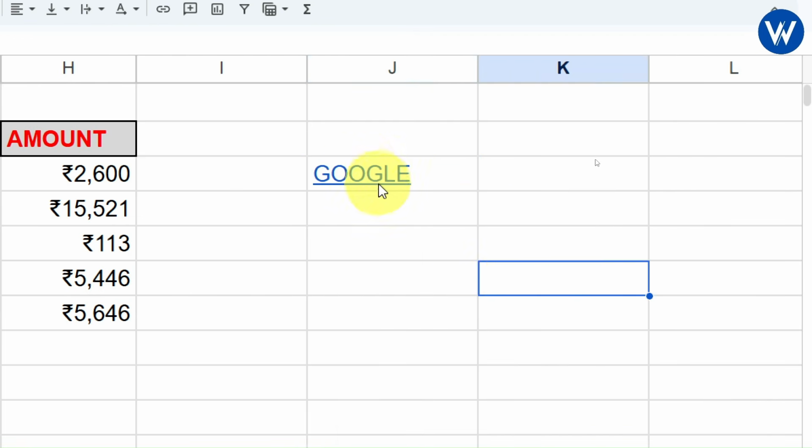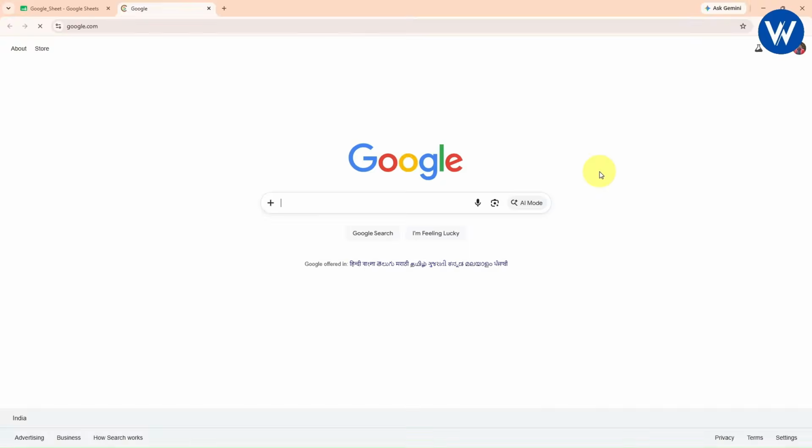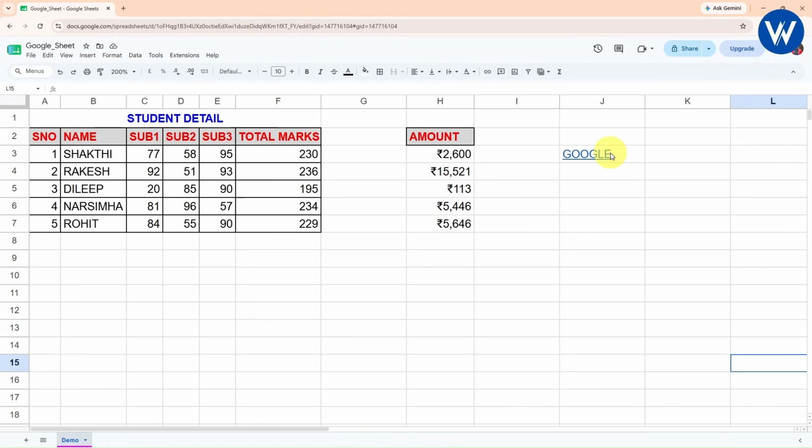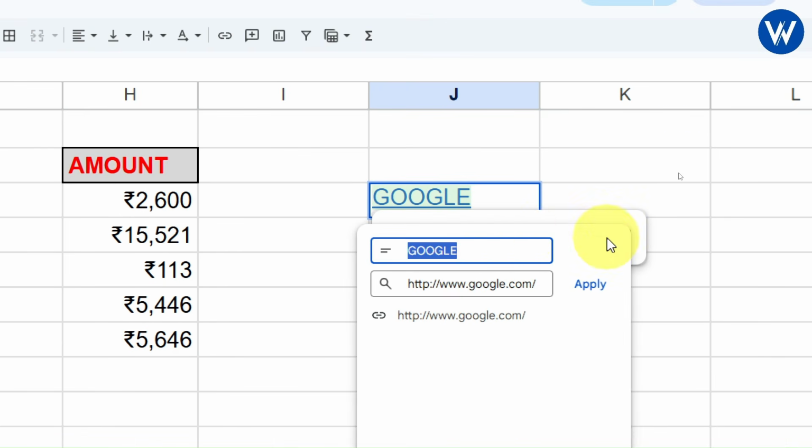Once you click on apply, here we can see, guys, the link is activated. Now let's suppose if I click on this cell, finally Google is open. So this is how you can add a hyperlink in Google Sheets. I hope you guys understood. In the same way, if you want to make any changes, like if you want to modify this link, it is very simple. No need to delete it. Simply click on edit link.